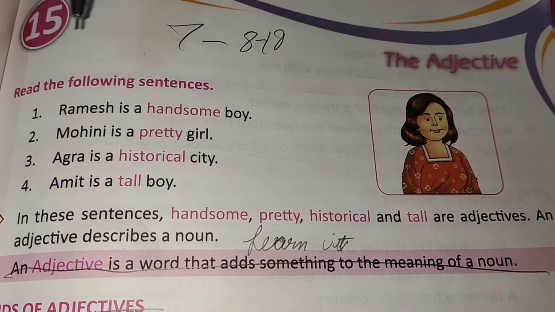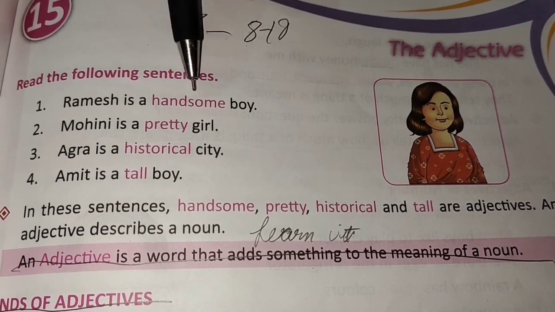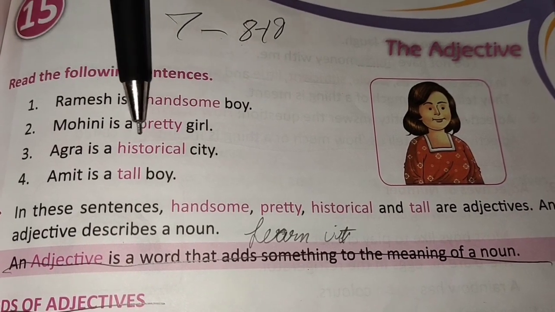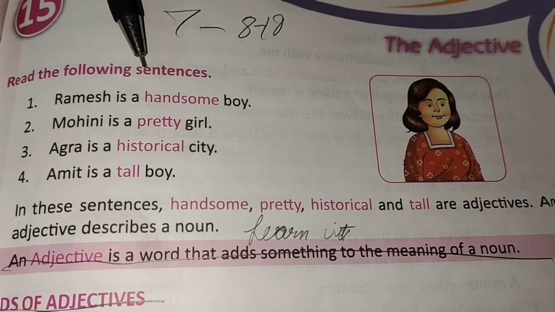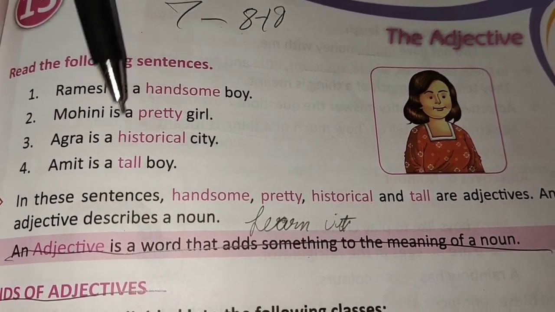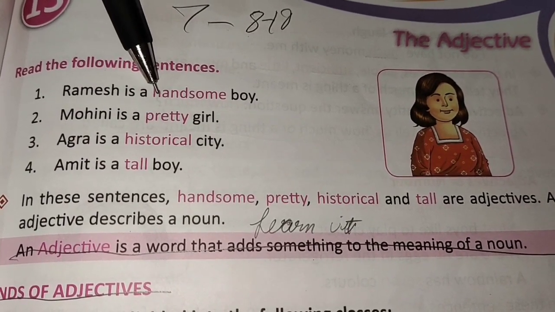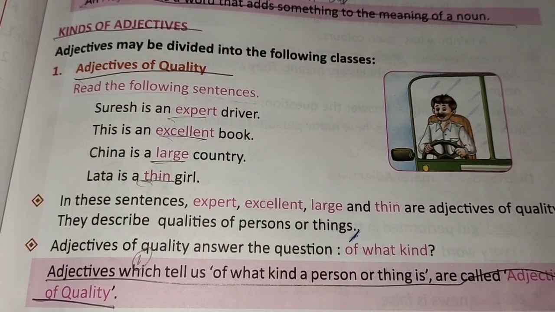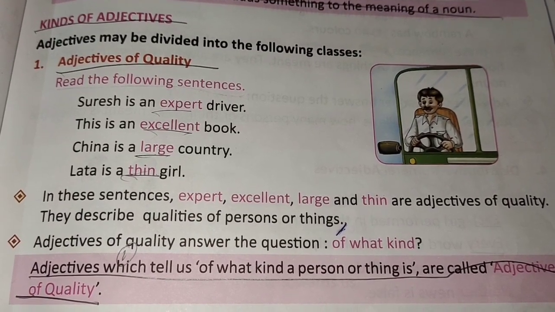So the adjectives. First of all, we will read the following sentences. Ramesh is a handsome boy. Mohini is a pretty girl. Agra is a historical city. Amit is a tall boy. So in these sentences, handsome, pretty, historical and tall, what are they? They are adjectives, because they describe the noun. So how can we describe an adjective? An adjective is a word that adds something to the meaning of a noun.